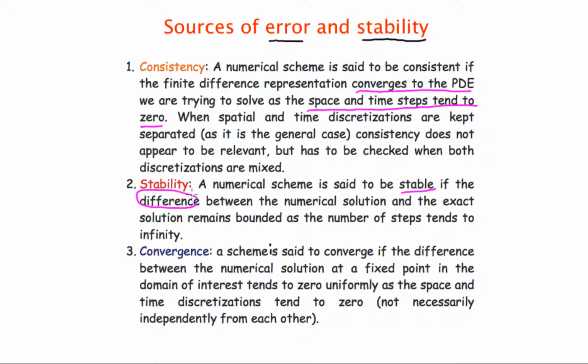That's an important issue. Sometimes just looking at the finite difference representation, it's impossible to see if the method itself is stable or not. So it's important to go into detail and develop a method in order to check the stability. And the third one is the convergence. A scheme is said to converge if the difference between the numerical solution at a fixed point in the domain of interest tends to zero uniformly as the space and time discretizations tend to zero. So this is the third one, what's called the convergence.